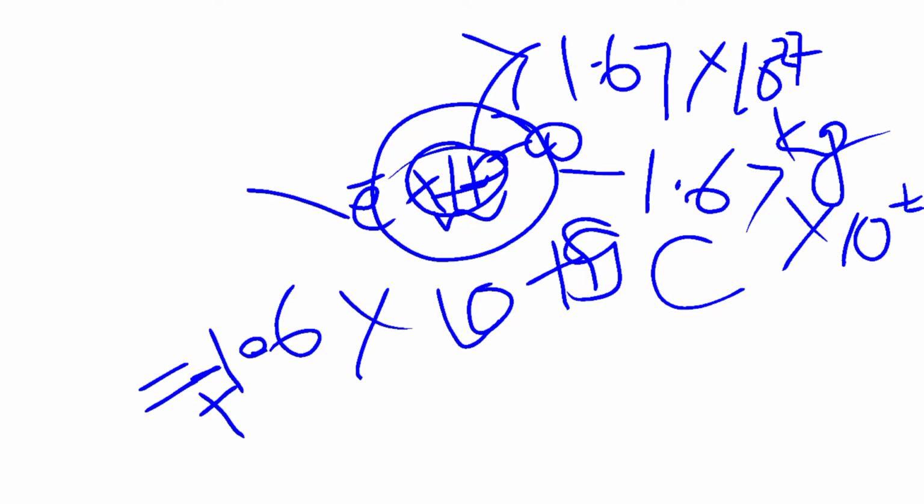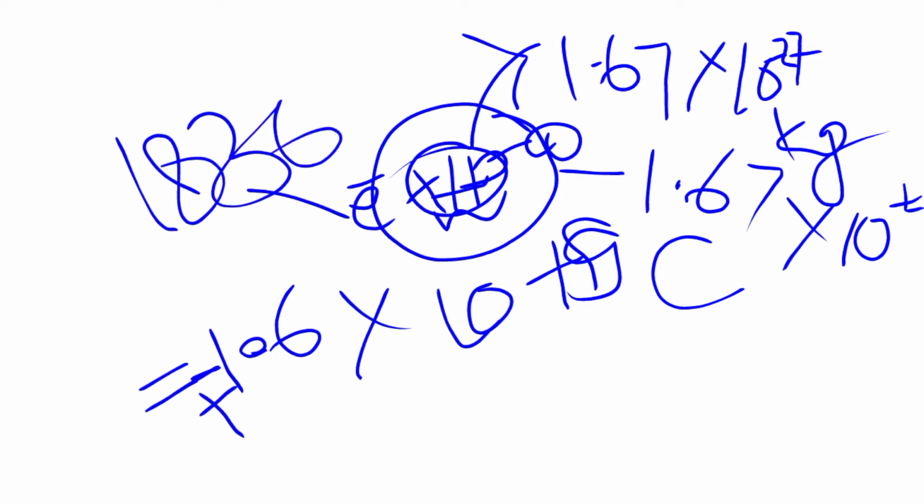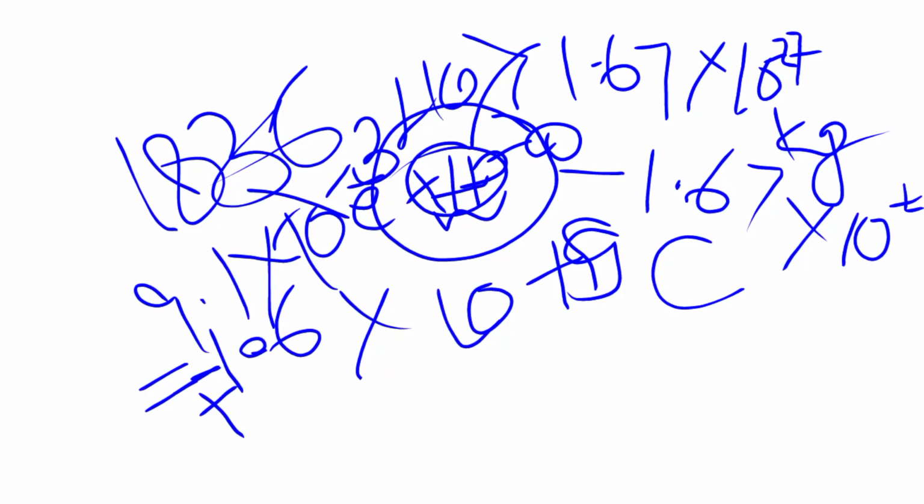The mass of a proton is 1836 times more than an electron. The electron has very low mass compared to the proton. Its mass is 9.1 into 10 to the power minus 31 kilogram.